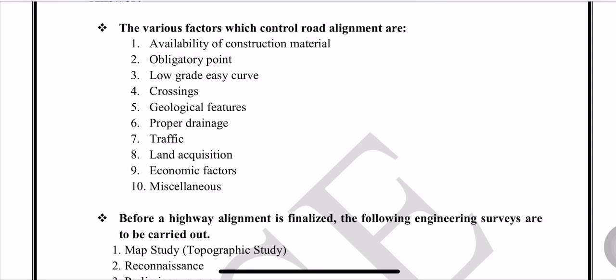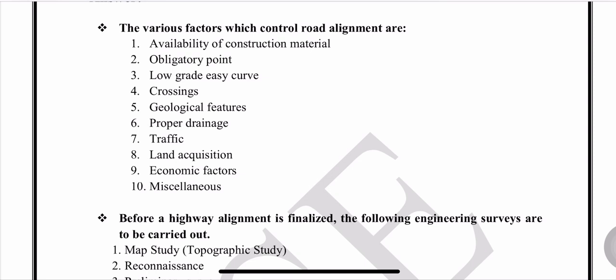Traffic. The alignment should be provided according to the types of vehicular traffic. In case of fast moving traffic, the road alignment should be as straight as possible. On this road, bullock carts are prohibited.